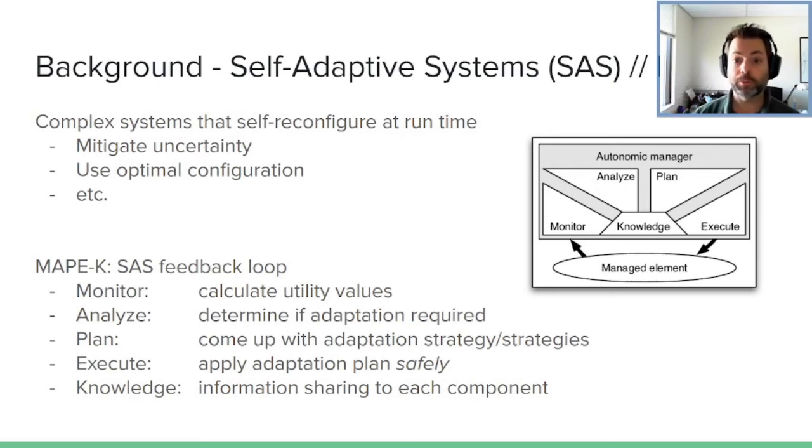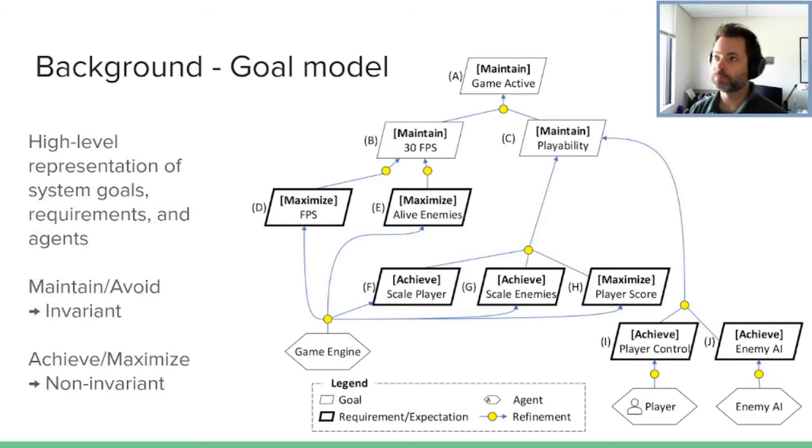So that is the overall purpose of MAPE-K. And again, knowledge is making sure that information is shared between every process here. There's no information hiding or anything like that, at least in standard MAPE-K. Okay, MAPE-K is then fed by some sort of software artifact. In our case, we're using a goal model. You could use requirements, you could use design decisions, system architecture, whatever your fancy is. But we basically use an abstraction of requirements.